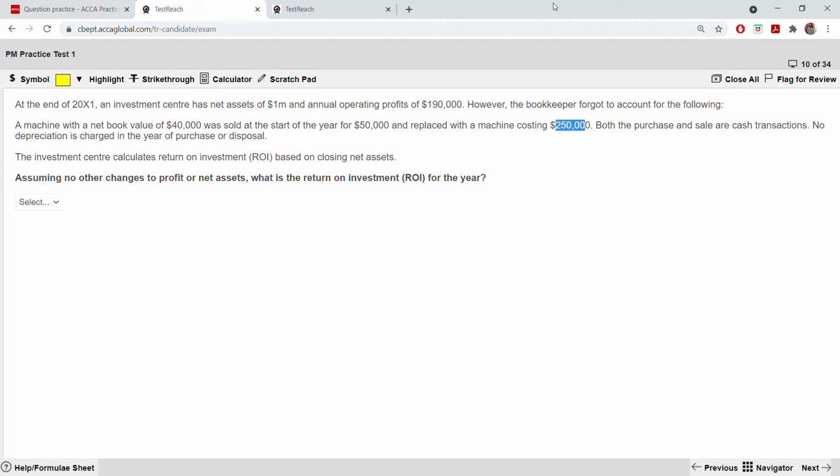these are just accounting entries you need to make. Okay, so you are getting 1,010,000. So 200,000 divided by 1,010,000, which will be 19.8%. Okay, this will be the return on investment. Make sure that you get 19.8%.